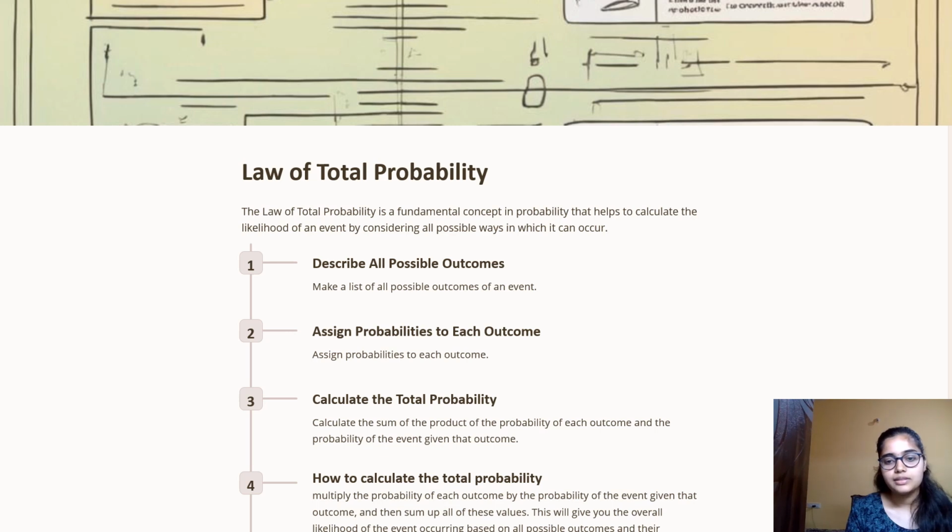It is done by multiplying the probability of each outcome by the probability of the event given that outcome, and then summing all these values. This will give you the overall likelihood of an event.